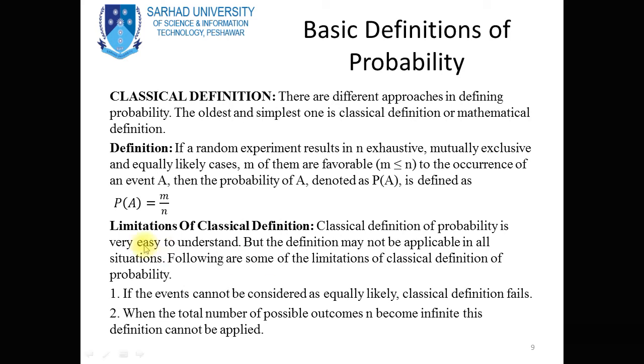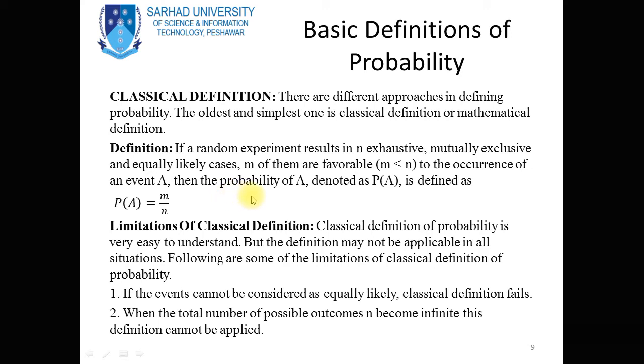Suppose after an experiment we obtain some outcomes. When we write all the possible outcomes of an experiment, we obtain a sample space. In that sample space we have a choice.